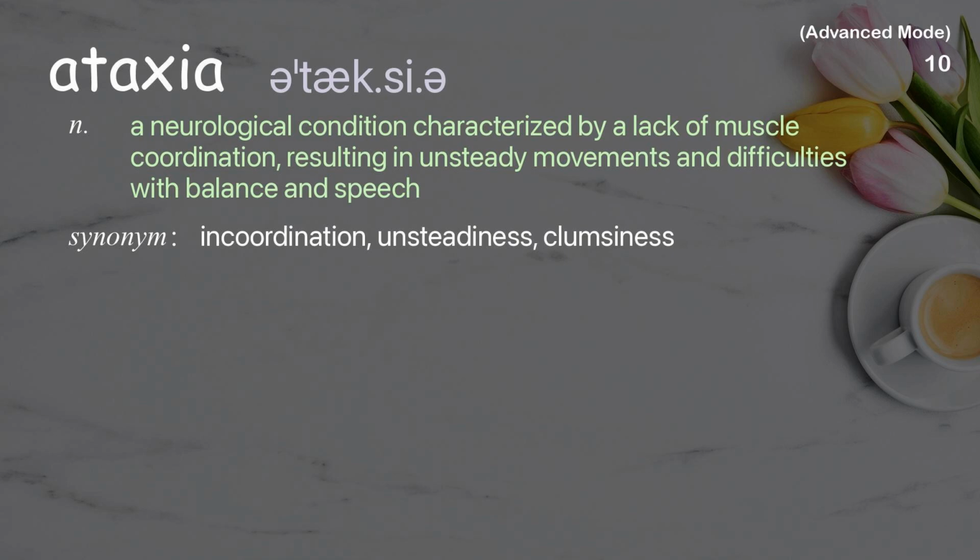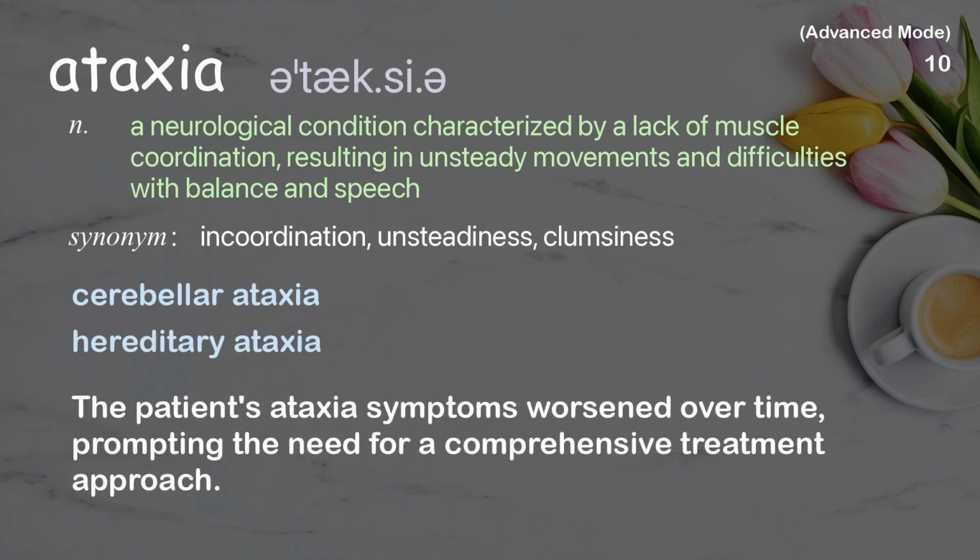Ataxia. A neurological condition characterized by a lack of muscle coordination, resulting in unsteady movements and difficulties with balance and speech. Examples: Cerebellar ataxia. Hereditary ataxia. The patient's ataxia symptoms worsened over time, prompting the need for a comprehensive treatment approach.